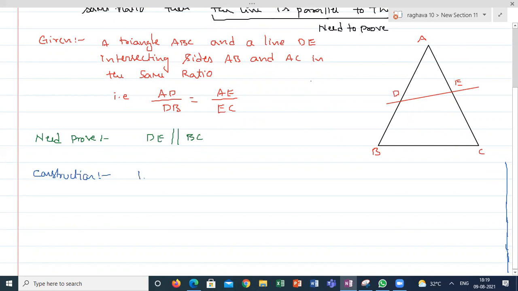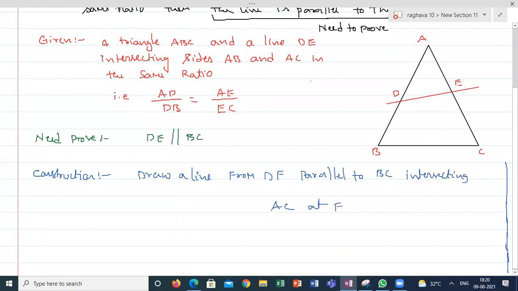Draw a line DF parallel to BC, where DF is intersecting AC at F. So I am taking a line parallel to BC. So now my construction line is parallel.